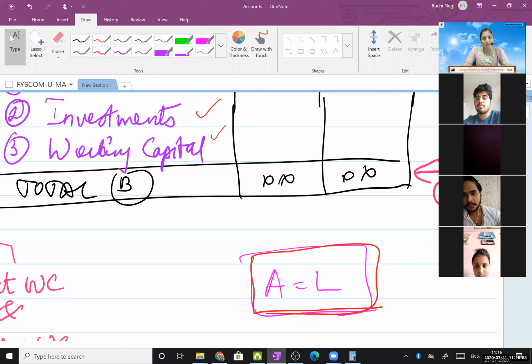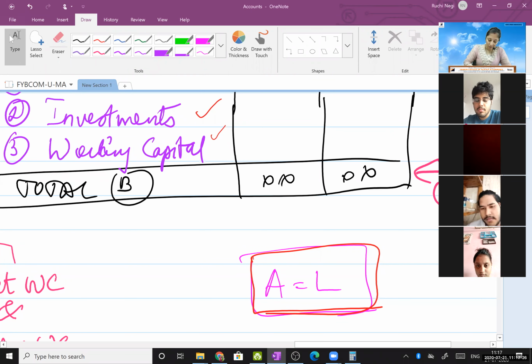So now did you understand the formula? Why the formula is asset equal to liability? Because it is sources of funds equating to application of funds. Okay, am I clear till here? Acknowledge it in the chat box, then I will move on further with the next concept. Okay, fine, great, thank you, students.